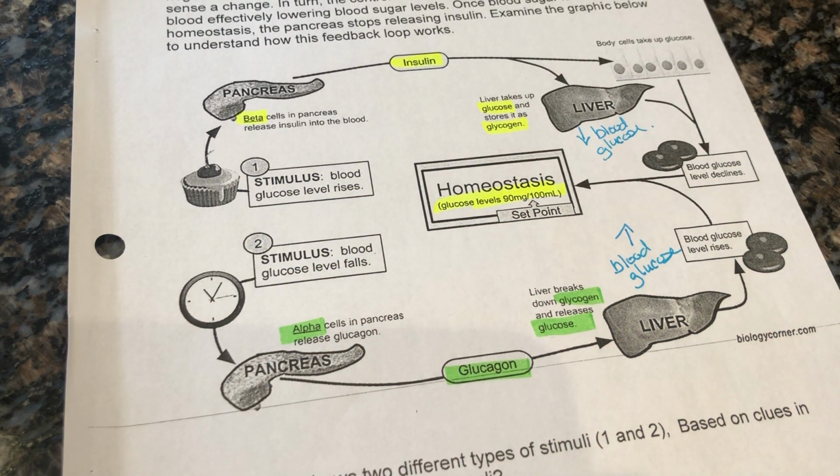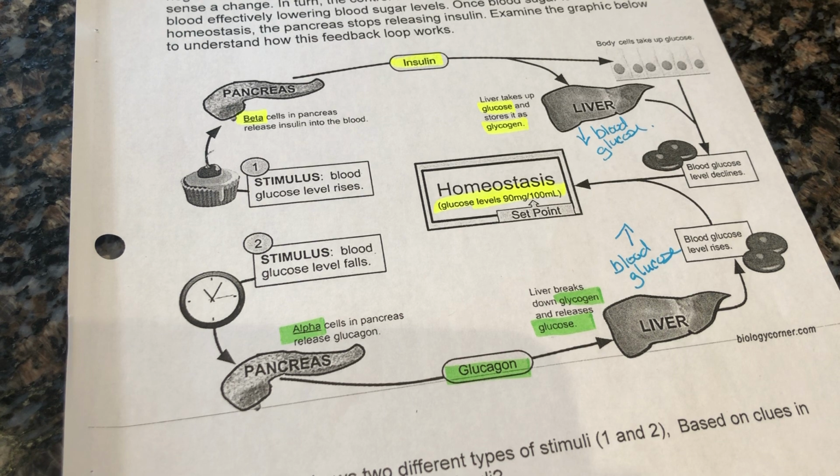Question 7. A person with diabetes cannot regulate their blood sugar, mainly because the pancreas does not release insulin. To treat this disease, a person must monitor their blood sugar, right? And you know about that. And they must take injections of insulin. How do you think they would need to treat low blood glucose? So that's an easy answer. Hopefully you thought they just need to eat some sugar, okay? Consume some sugar in some way.